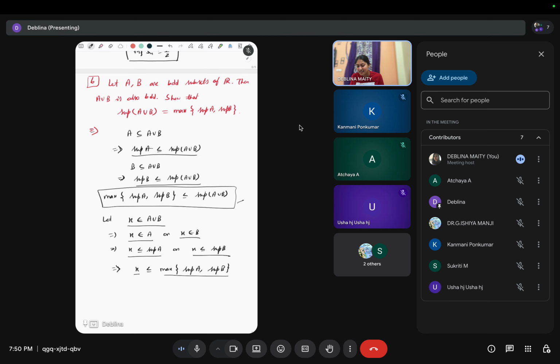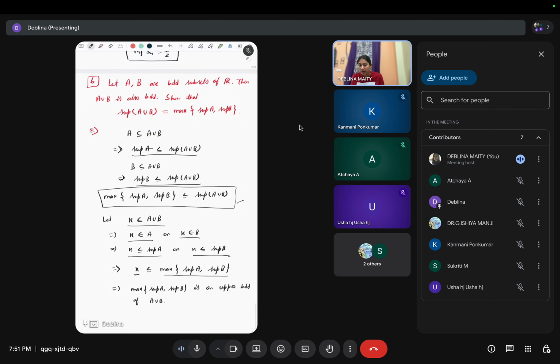Because x is any number from A union B. So this maximum is an upper bound of the set A union B, right?